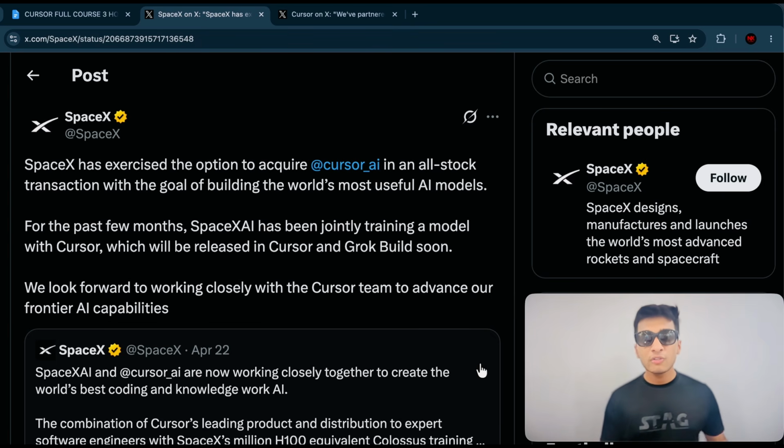We're going to be answering all of those questions in this course, and I'm going to take you from a complete beginner to an advanced Cursor user who's capable of building any software that you want to. By the end of this course, you'll have built multiple applications with me, and you'll know everything there is to know about Cursor and building software with Cursor.